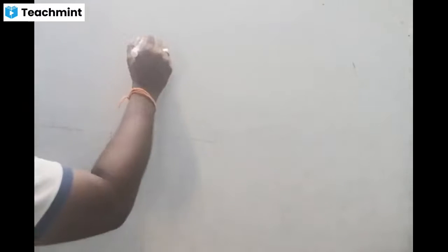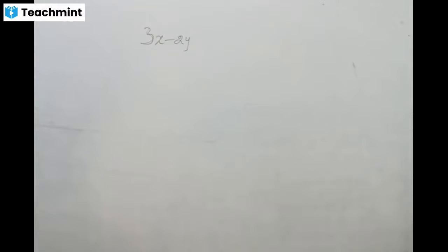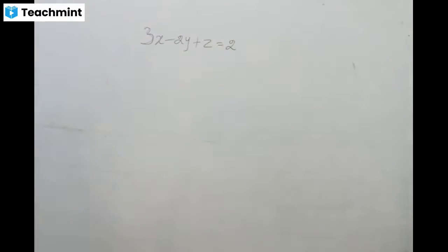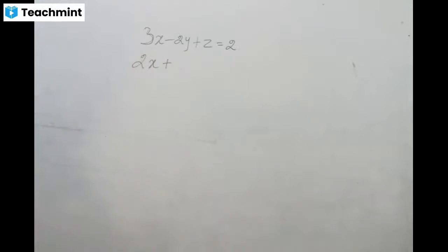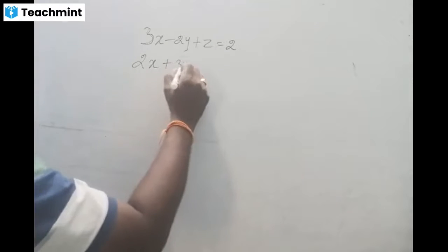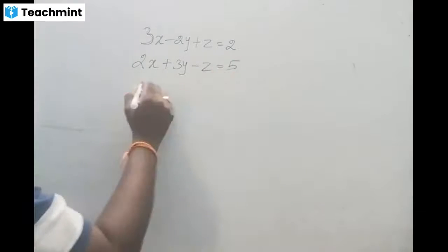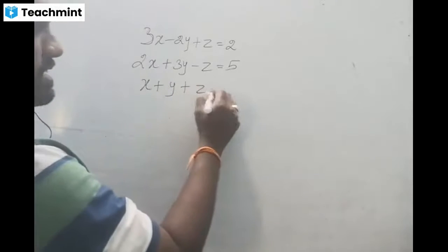Solve the linear equations: 3x minus 2y plus z equal to 2; the second equation, 2x plus 3y minus z equal to 5; and the third one, x plus y plus z equal to 6.